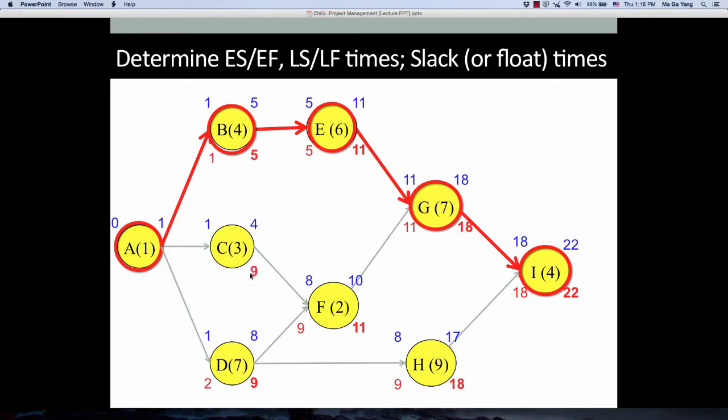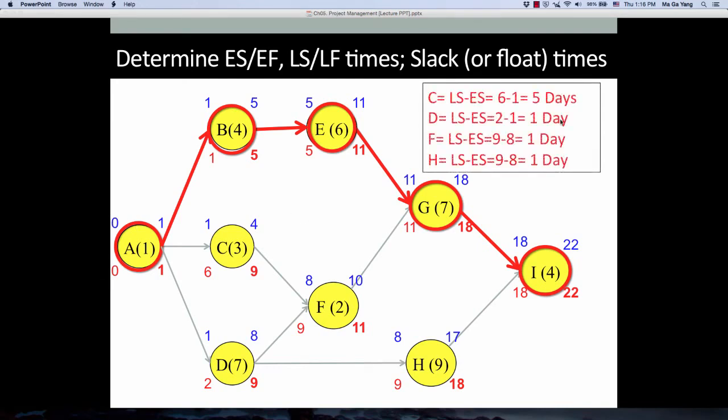Here is 9, 6. We have 3 different conflicting numbers and choose the smallest or minimum number in terms of late start and finish time. So 1, 0. Now we see that 4 different activities have slack time and the other activities on the critical path have 0 slack, because the difference between late start and early start is 0. So these are the slack numbers, slack times.